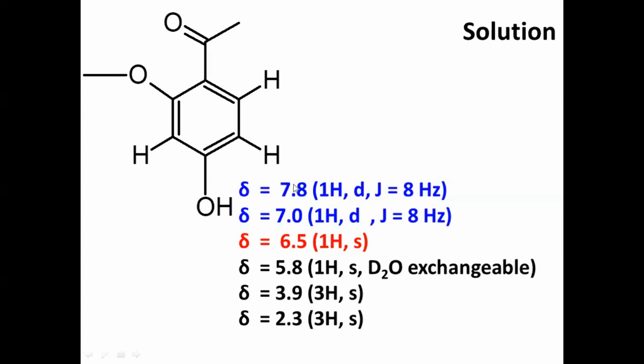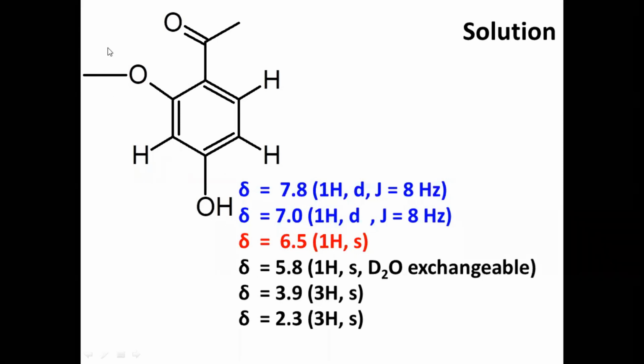Delta 7.8 doublet 1 proton, and 7.0 1H doublet, and one more singlet 6.5. These are all the hydrogens which are present on the benzene ring, these blue color and red color chemical shift values. Now if you come to the substituents, the phenolic OH group is giving a peak at 5.8. Now 3.9, chemical shift is 3.9. Definitely it should attach to oxygen.